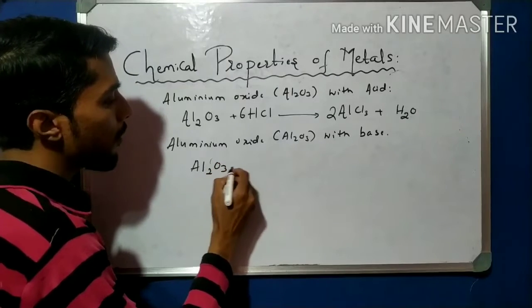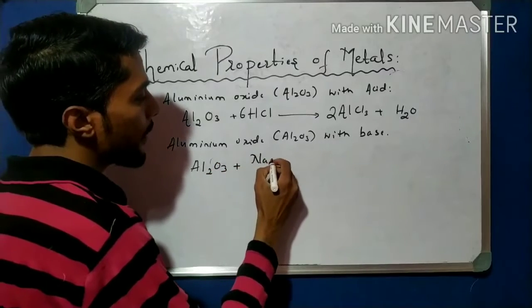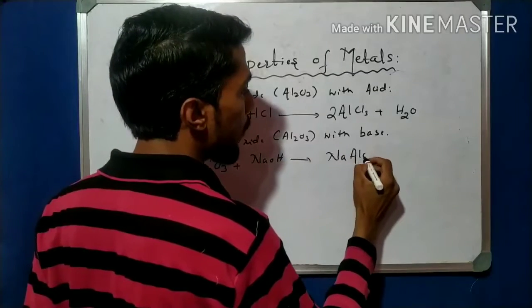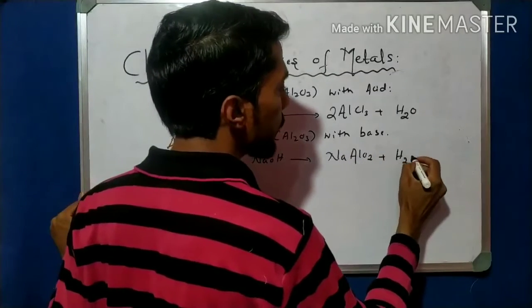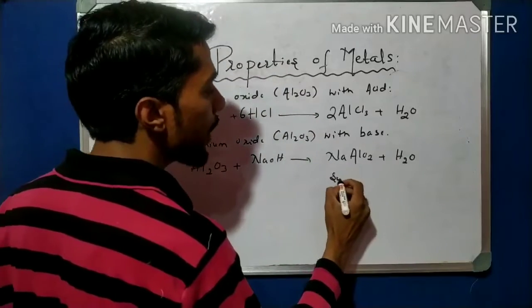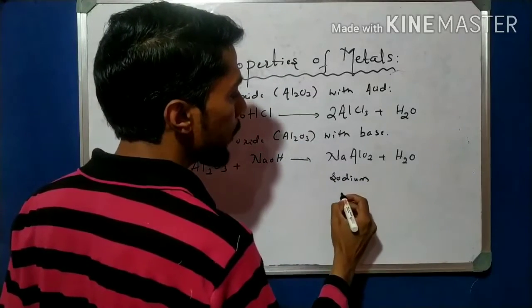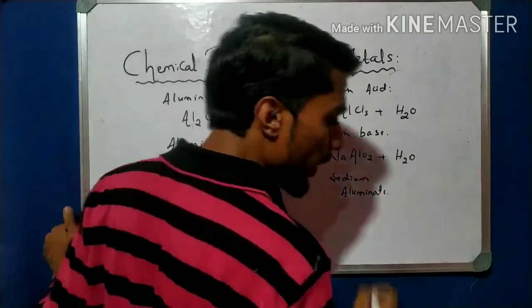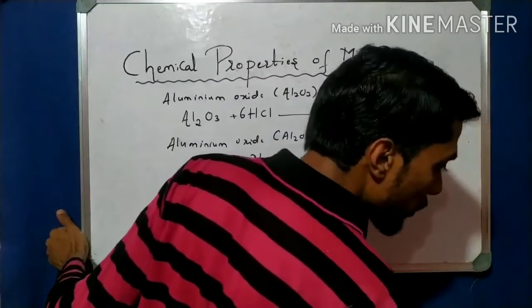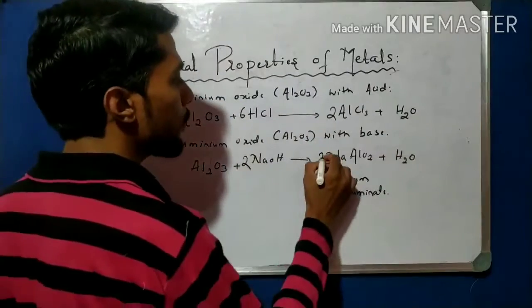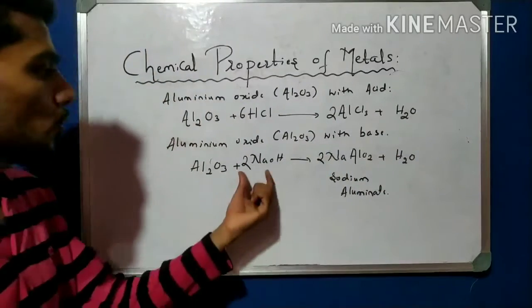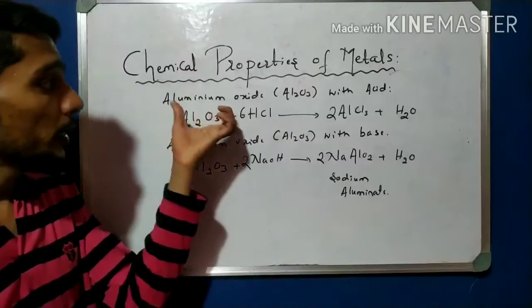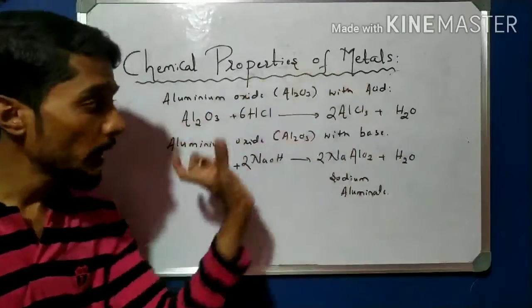Aluminium oxide plus NaOH, sodium hydroxide, we get NaAlO2 plus water. That is sodium aluminate, which is a salt. If we balance the equation, we get 2 and 2 here. So these are about aluminium oxide with acid and aluminium oxide with base.